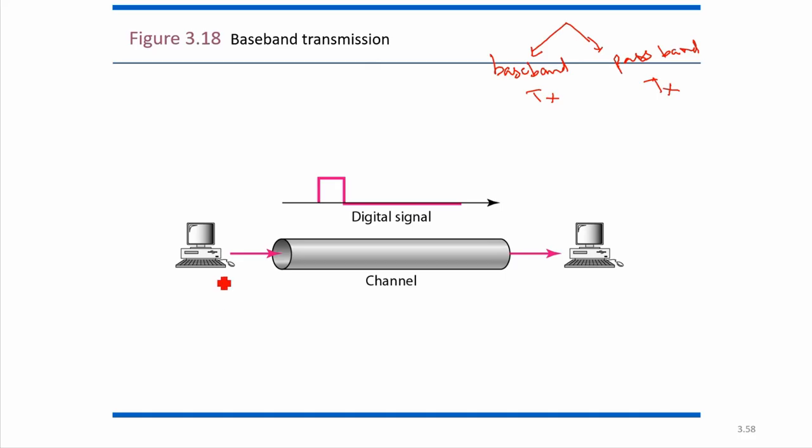So here this is a system. It is sending a digital signal, and that will be sent through a channel. Through the channel, the signal is going to the receiver. So this is the transmitter, and this is the receiver, and the signal will be going through the transmission medium. That is called the channel, basically.